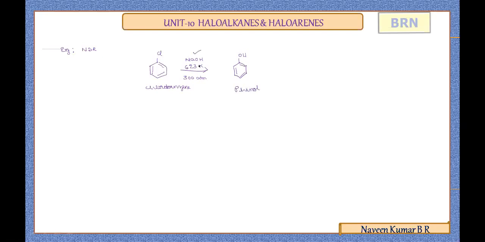Now, if you observe these conditions, that is very high temperature and very high pressure, that shows how difficult the reactivity is to carry out. So the conditions explain that haloarenes are less reactive towards nucleophilic substitution. This can be taken as a best example to understand.